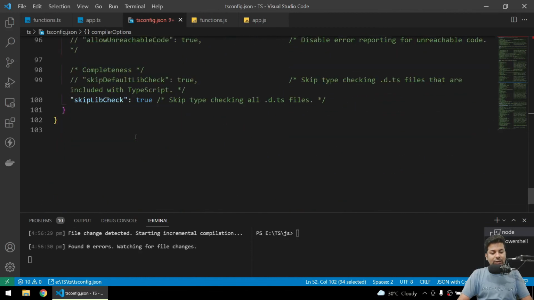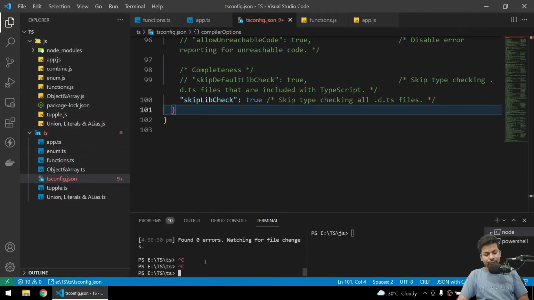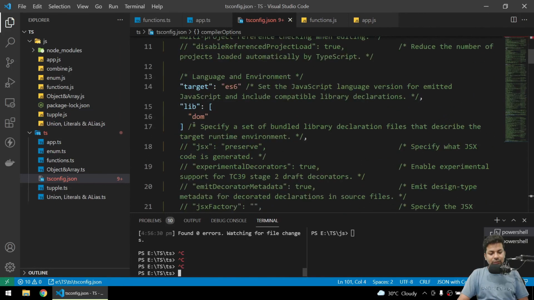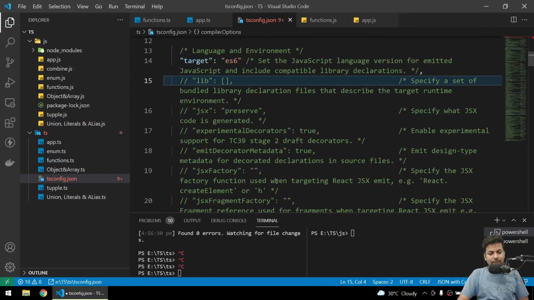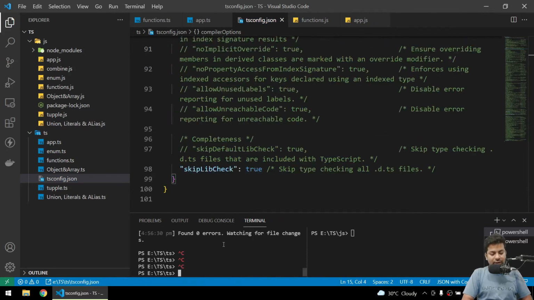Then there is one more part I want to show, you can include or exclude files. Let me first remove the lib part. Now suppose you say tsc --watch on all the files, and the output directory will be there.